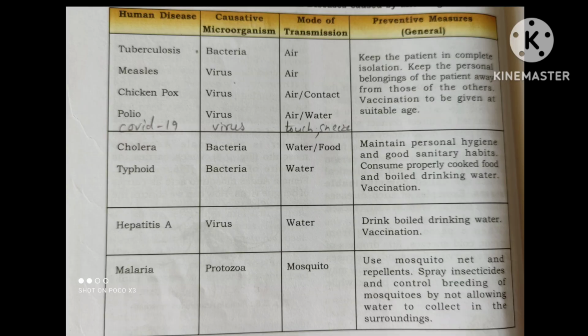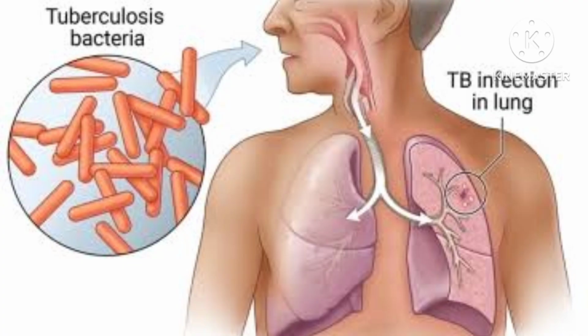Now, let us see some common human diseases caused by microorganisms, given in the form of a table. First one is tuberculosis, commonly called TB. It is caused by bacteria, and the mode of transmission is through air. We can prevent this disease by keeping patients in isolation, keeping their personal belongings away from those of others, and by vaccination. The vaccine for tuberculosis is the BCG vaccine.